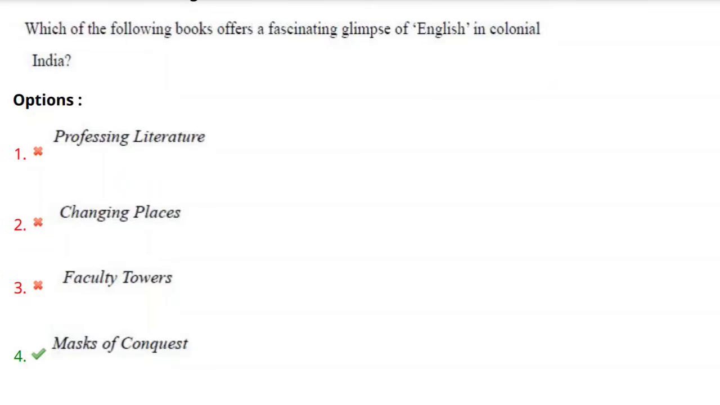Here you need to write down all these works and their authors' names. You need to remember and revise all these things. And the correct answer for this question, which of the following books offers a fascinating glimpse of English in colonial India, is the fourth option, Masks of Conquest, written by Gauri Viswanathan.